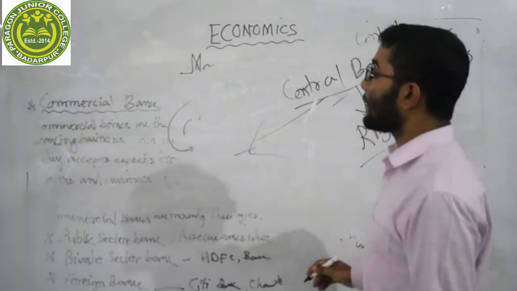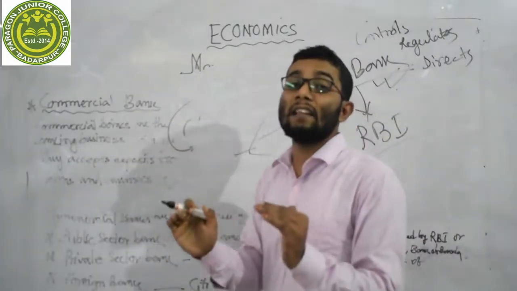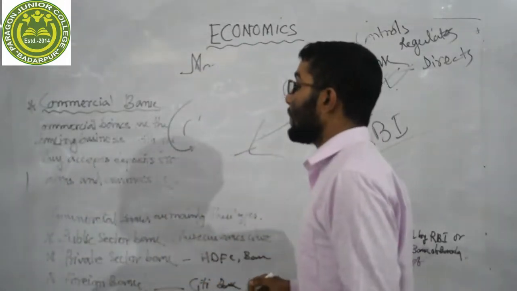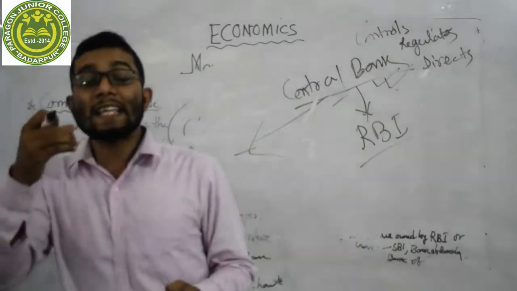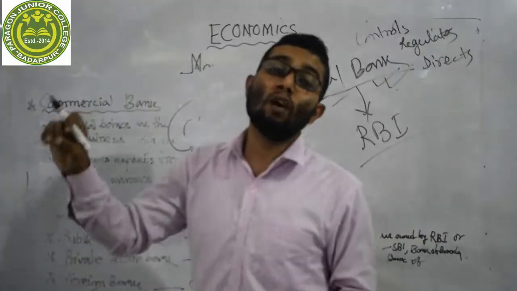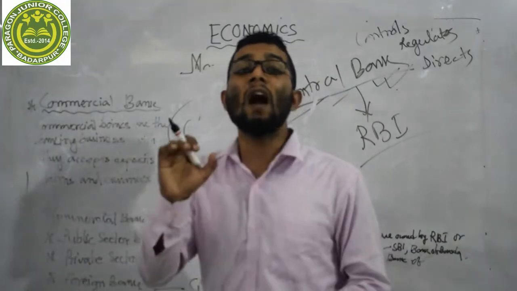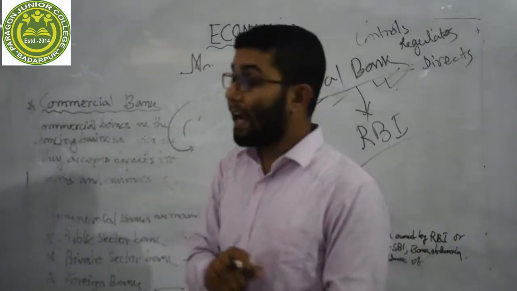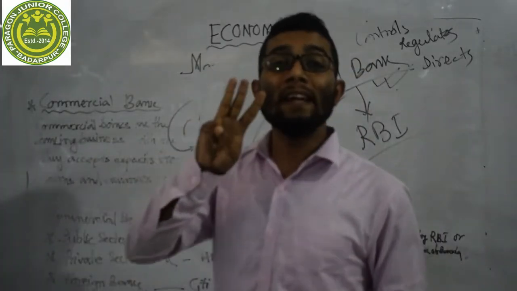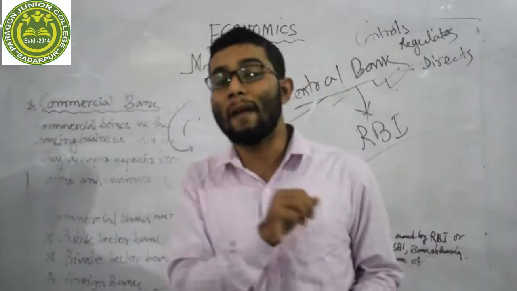Dear student, let me repeat once again the meaning of commercial bank and central bank, so that you will understand the exact meaning. Commercial banks are the banks which accept deposits from us and give loans and advances to us, and the main motto of the commercial bank is to earn profit. They are doing business to earn profit. In this video we discussed the types of commercial bank. We saw there are three types: public sector commercial bank, private sector commercial bank, and foreign banks.